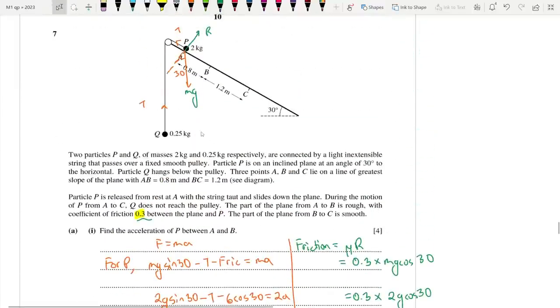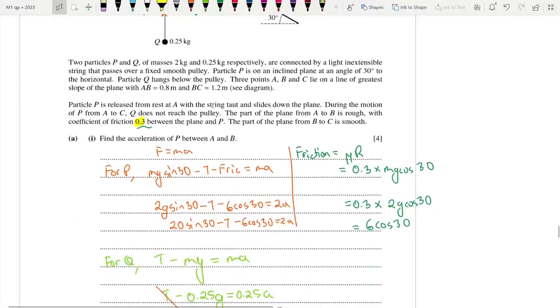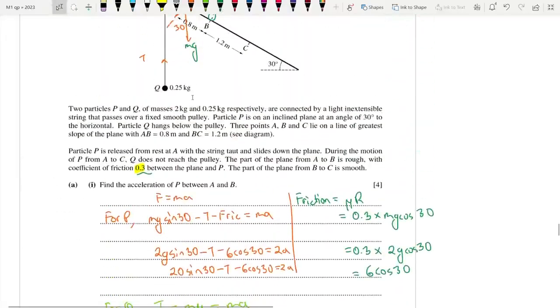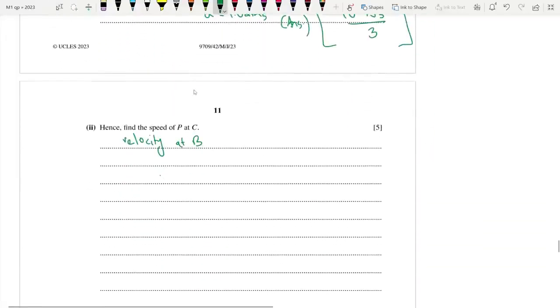So, after it reaches B, it's going to accelerate without the friction, basically. So, let's find out the velocity at B right now. You can use time, or we can just simply use v square is equal to u square plus 2as.